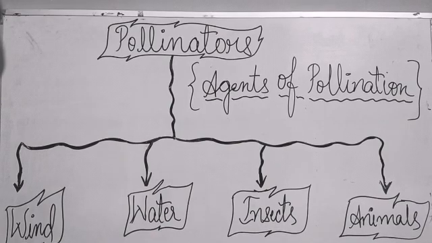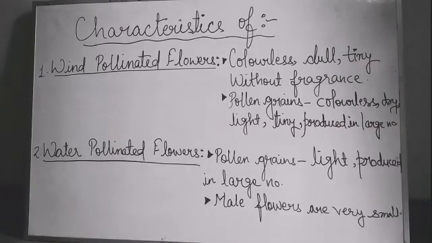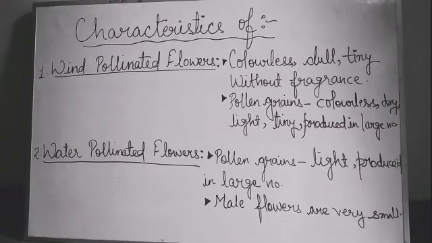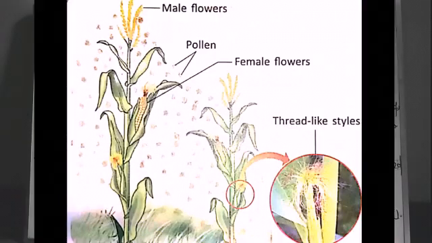Now children, we will discuss in detail about these pollinators. First is pollination by wind. It is the transfer of pollen grains from anther to stigma of flower by the wind. Examples: maize, pine, palm and wheat are pollinated by wind.